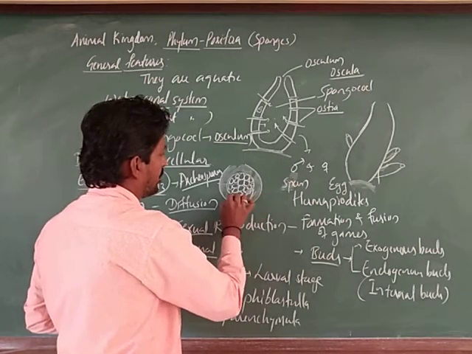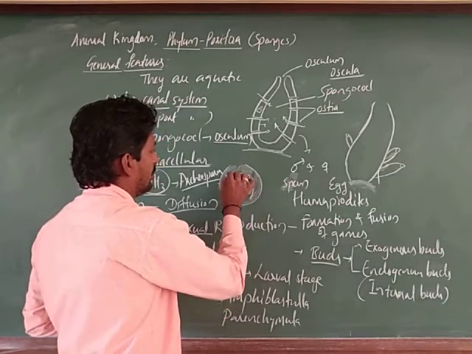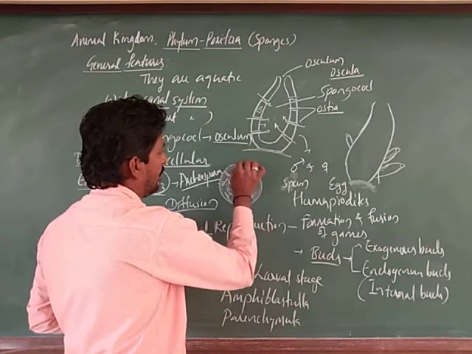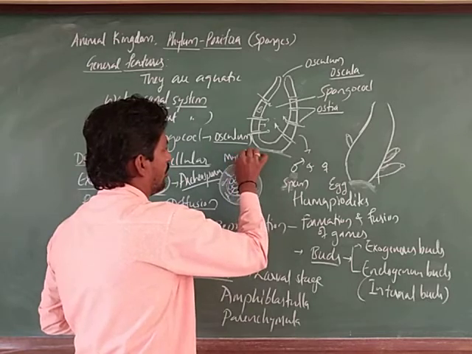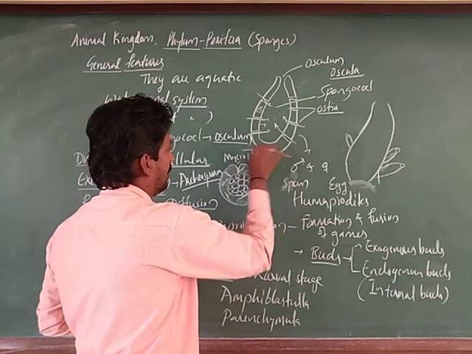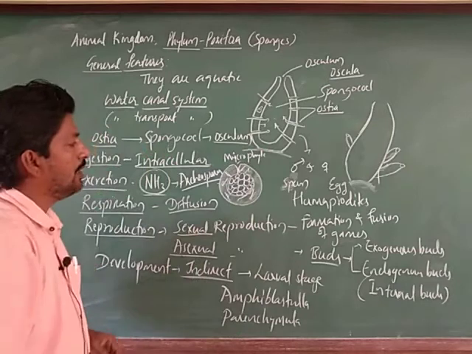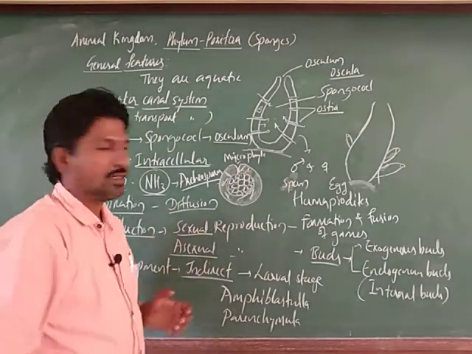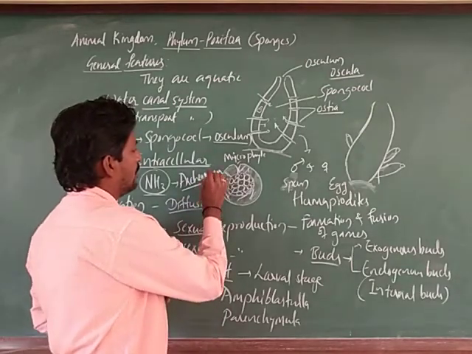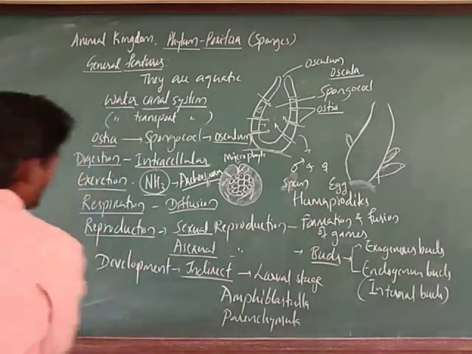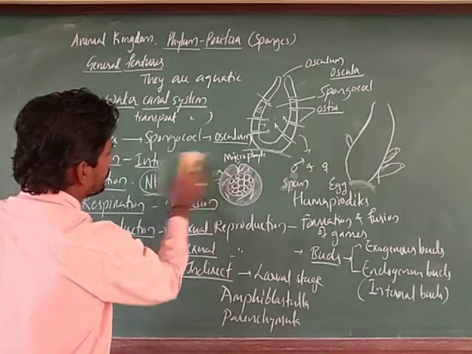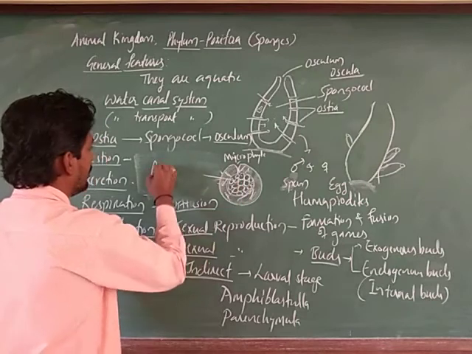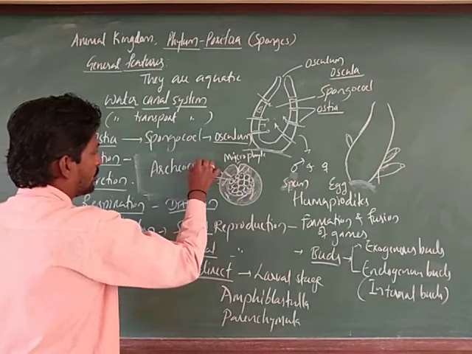There are needle like spicules, and there is a small opening called the micropyle. Through this micropyle these cells, the archaeocytes, come out. Let us write here: these are called archaeocytes.